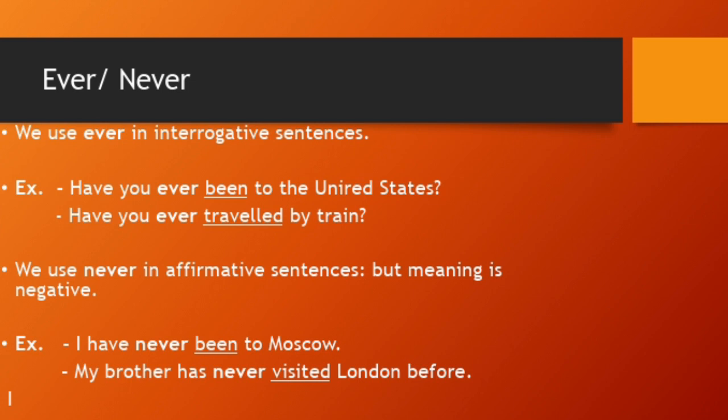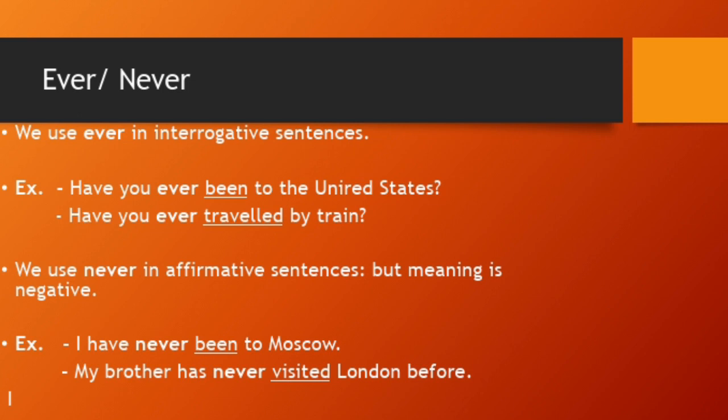Now we are going to continue with the use of ever and never. When do we use ever? We use ever in interrogative sentences in present perfect tense. We have two examples with ever. Have you ever been to the United States? Number two, have you ever traveled by train? In the two different sentences, we can see have at the beginning. Later we have the subject too. After we have ever. And after that we have the main verb in past participle and we have the questions.